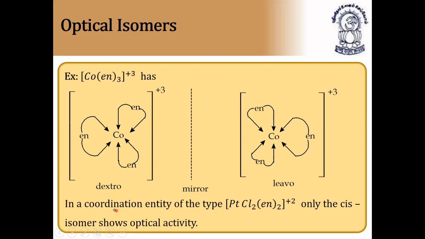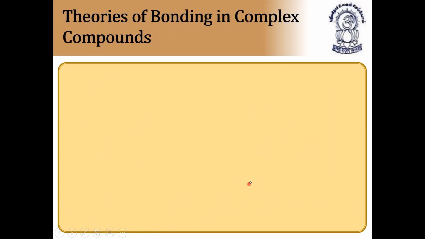Next example: in a coordination entity of the type PtCl2(en)2 2+, only the cis isomer shows optical activity. The trans isomer will not show optical isomerism. So please note this down, children, very, very important. Next we'll move to another topic in this chapter, that is Werner's theory. So let us see now.